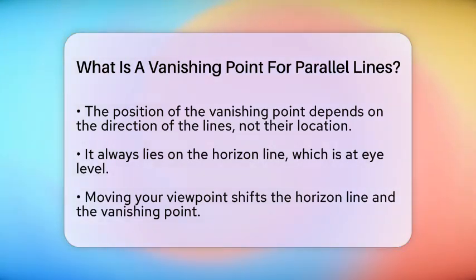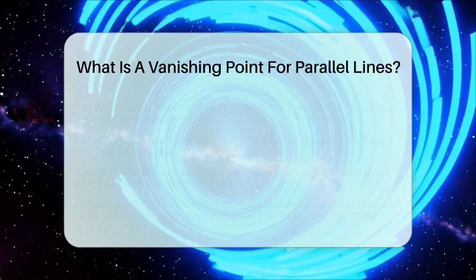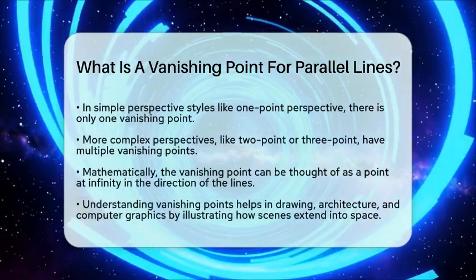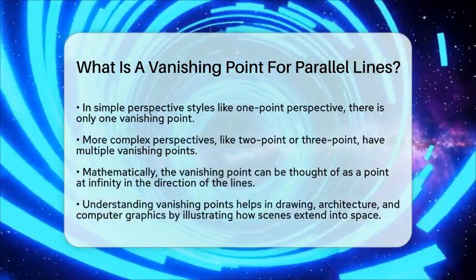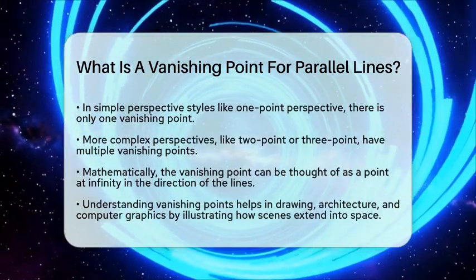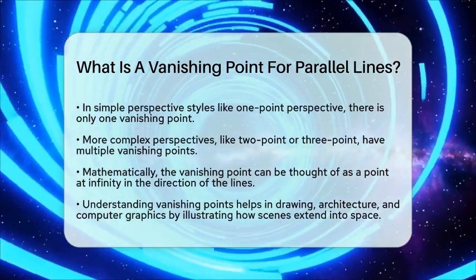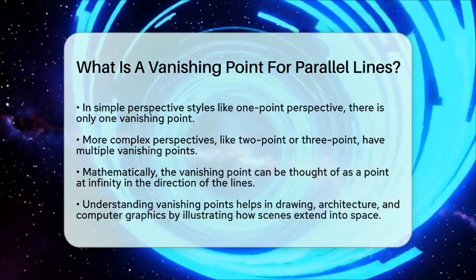In more complex perspectives, like two-point or three-point, there are multiple vanishing points for different sets of parallel lines. From a math point of view, the vanishing point is like a point at infinity in the direction of those lines. It makes the lines look like they meet infinitely far away.